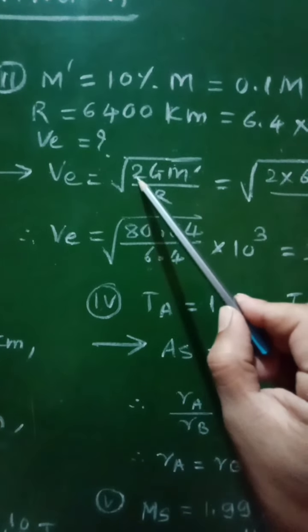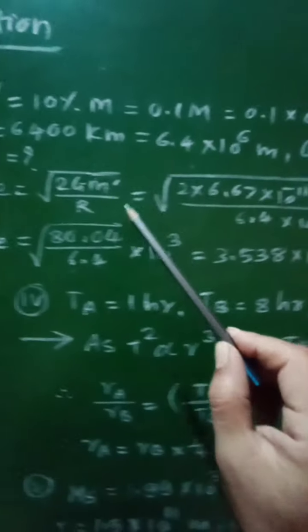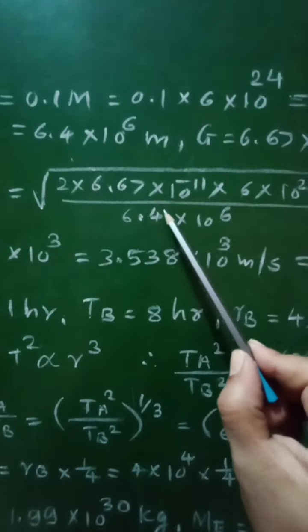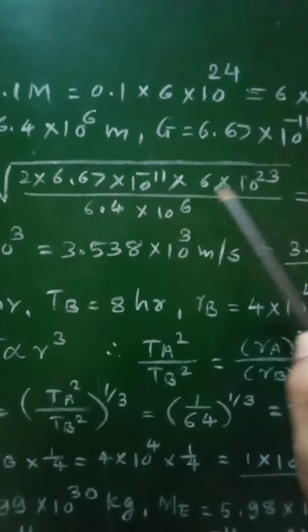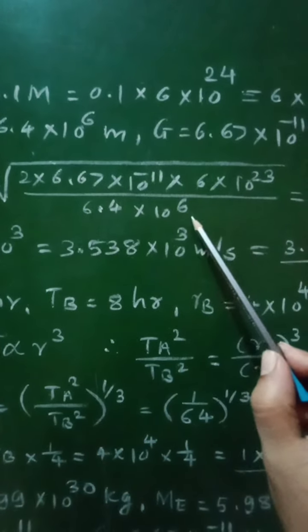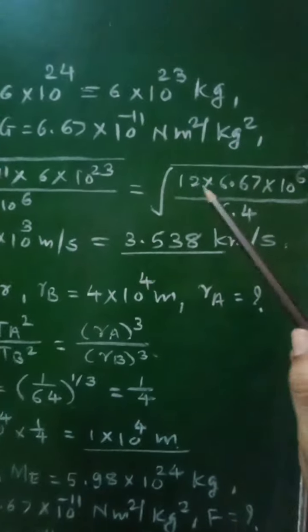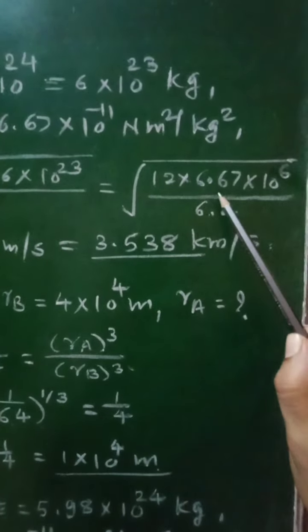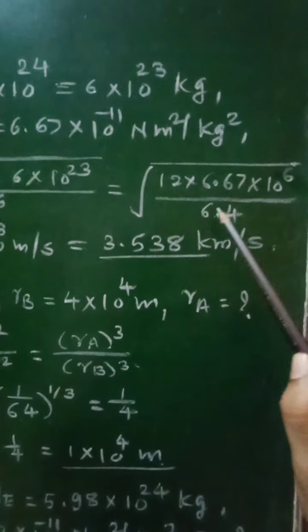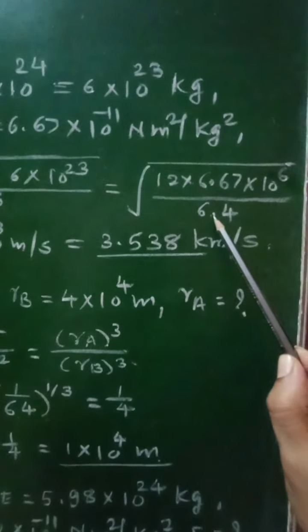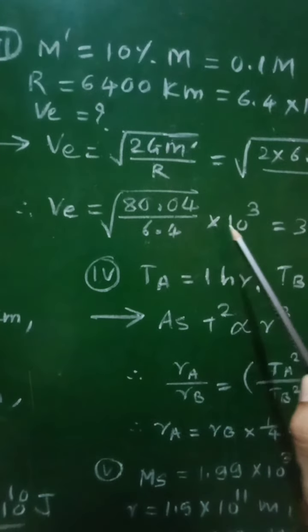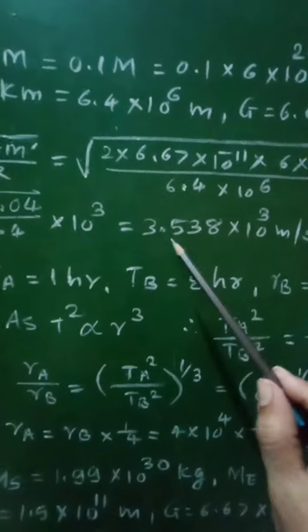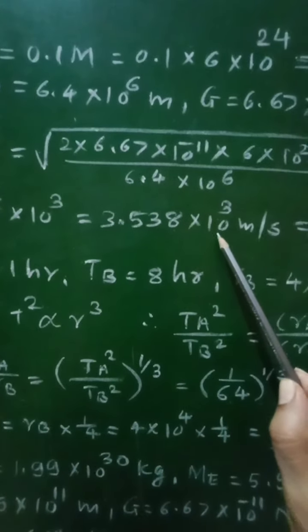Putting the values, we will get 2 into 6.67 into 10 raised to minus 11 into 6 into 10 raised to 23 divided by 6.4 into 10 raised to 6, which comes out to be square root of 12 into 6.67 into 10 raised to 6 upon 6.4, and therefore we will get v is equal to square root of 80.04 upon 6.4 into 10 raised to 3, which comes out to be 3.538 into 10 raised to 3 meter per second.